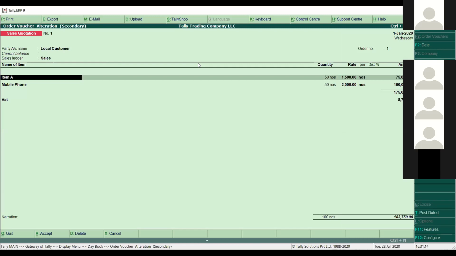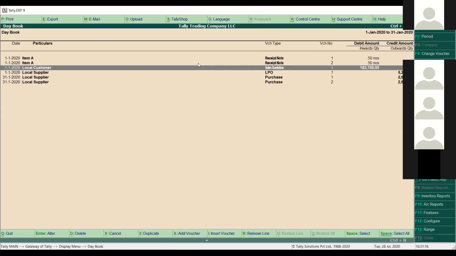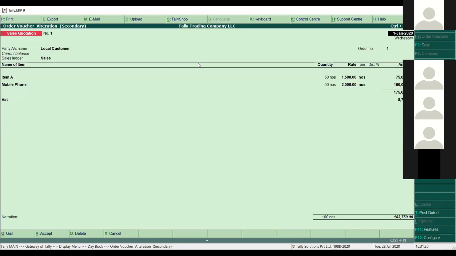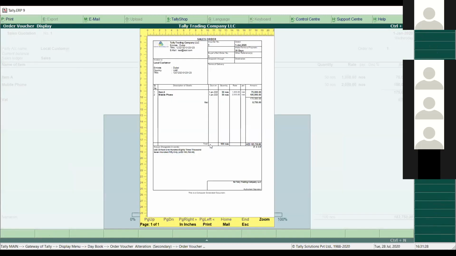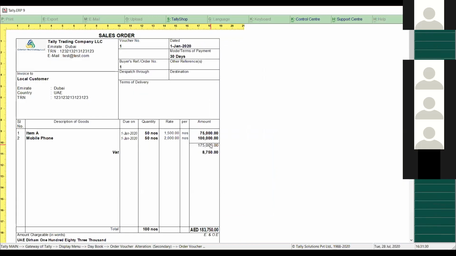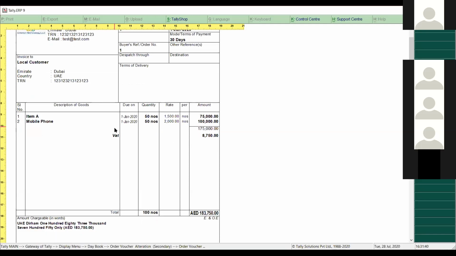and Control A. You can see the vouchers. So next time when you open the sale quotation again from here and print this voucher, it will give you the report title called sale order, because we have converted this quotation to a sale order. Next you can raise this sale order to your customer. You can send it by email or hard copy as you want. In this way we can convert our sale quotation to our sale order.